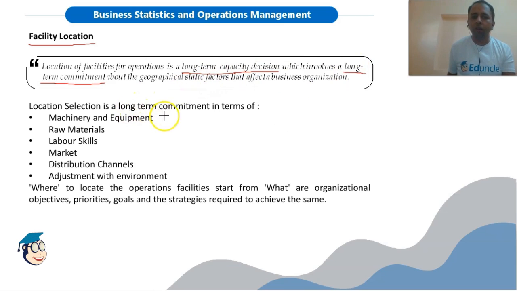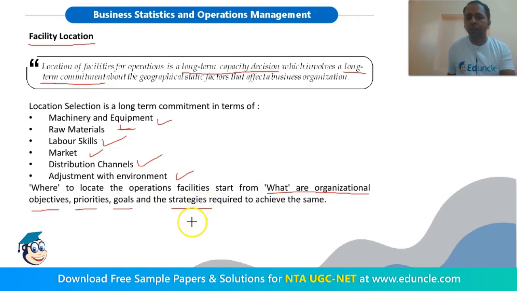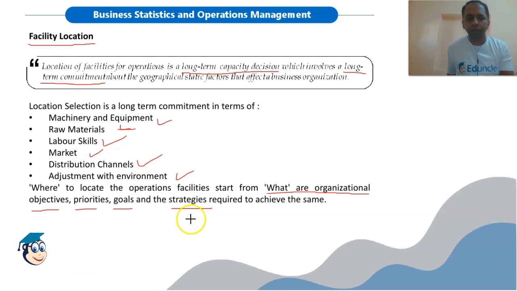Location selection is a long-term commitment in terms of machinery and equipment, raw materials, labor skills, market, distribution channels and adjustment with environment. Now where to locate the operation facilities? Start from what are organizational objectives, priorities, goals and strategies. So where to locate? The answer lies in the organizational objectives, priorities, goals and strategies to achieve the same.